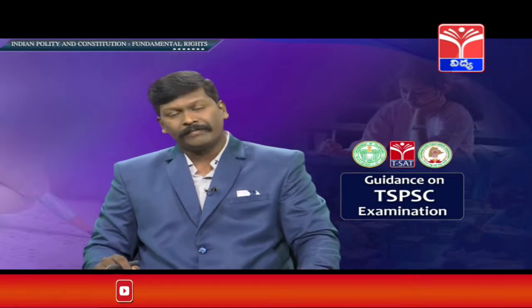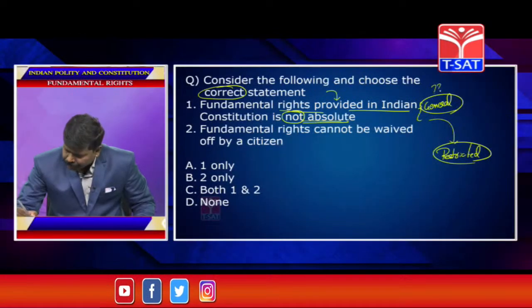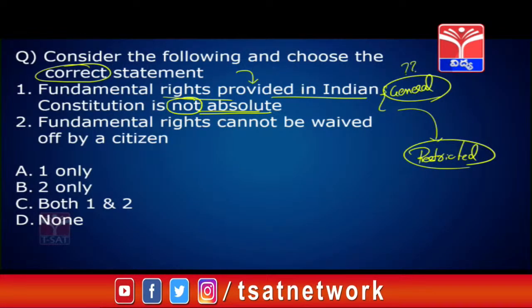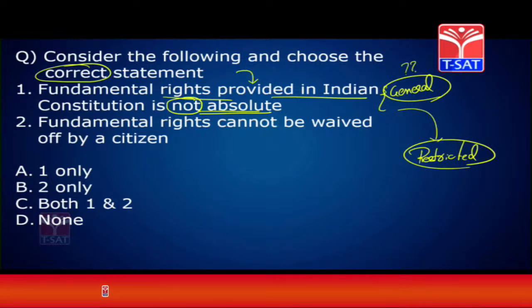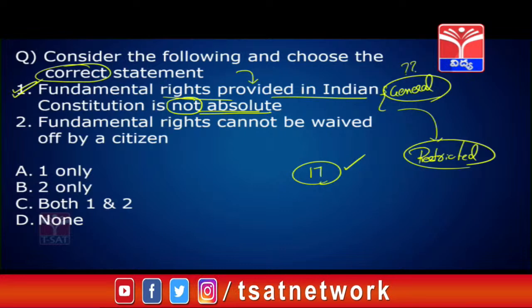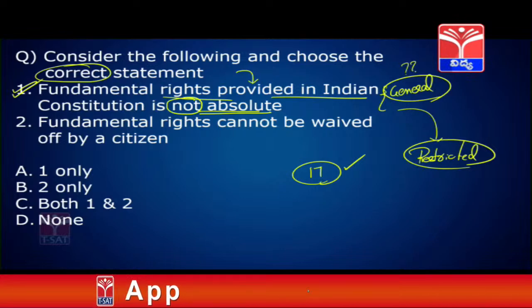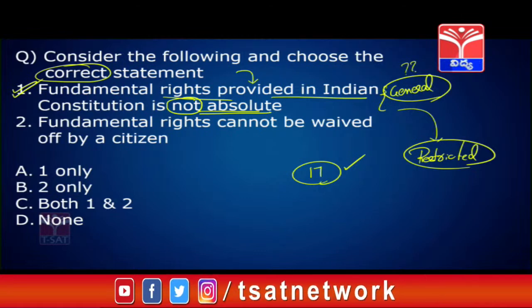So all fundamental rights are given to the people with maximum restrictions. But why did I say general? There are a few fundamental rights which are actually absolute. This generalized statement is correct, but a few fundamental rights, like Article 17, which talks about abolition of untouchability, are absolute. No restrictions are required: abolition of untouchability, prohibition of child labor, prohibition of the devadasi system. All these we have to enforce absolutely. This doesn't require any restrictions.